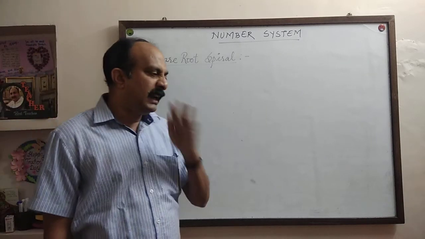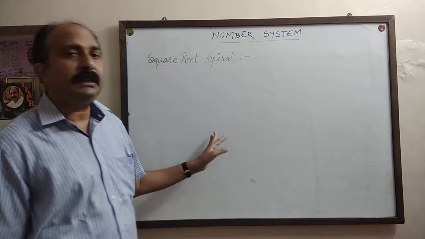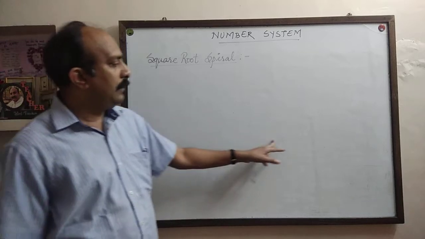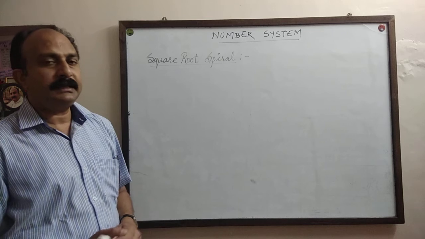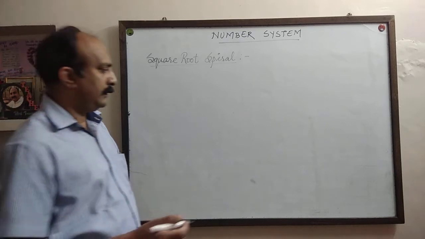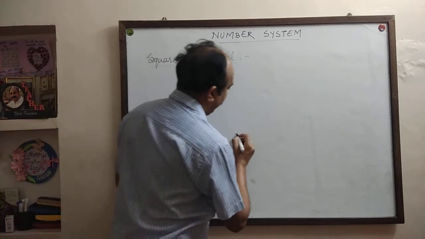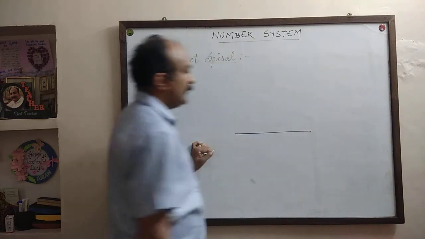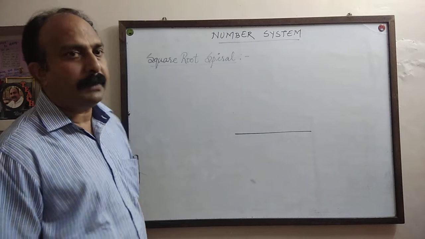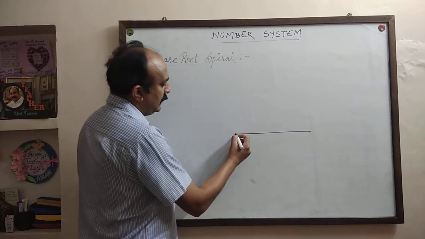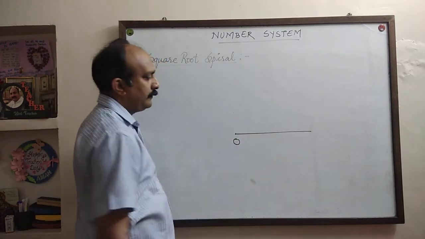This is nothing but the continuation of the question that we have done just now, how to represent root 5 on the number line. Now just listen. What is a square root spiral? This is a part of the number line. Let it be 0.